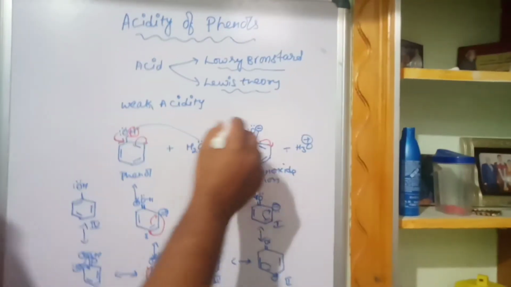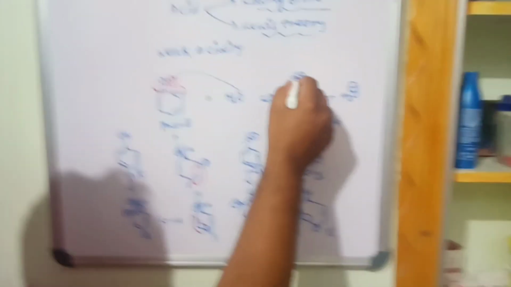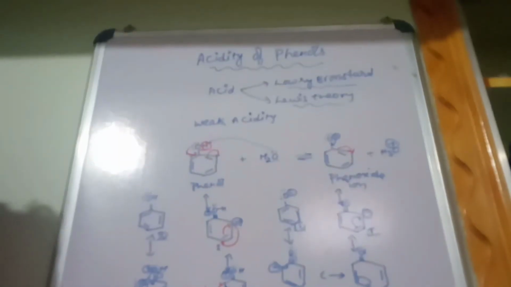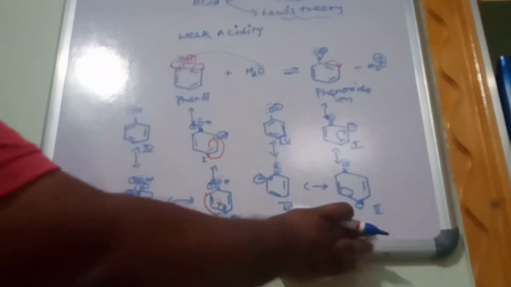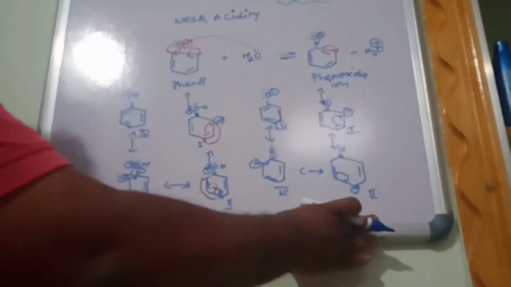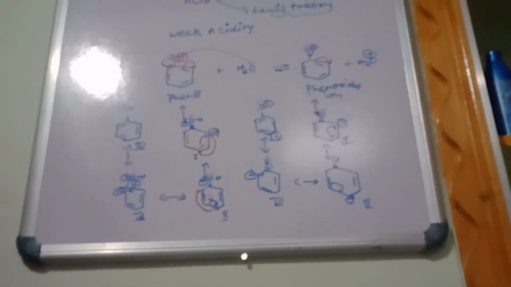Very simple. The lone pair of electrons here has a negative charge. It gives, and here already 2 lone pairs are there, so it will not take any positive charge. But here, of the 2 lone pairs, one will go, so it will carry the positive charge. Now when you see these resonance hybrid structures, the phenoxide ion has only one negative charge, and this one negative charge disperses throughout the ring.